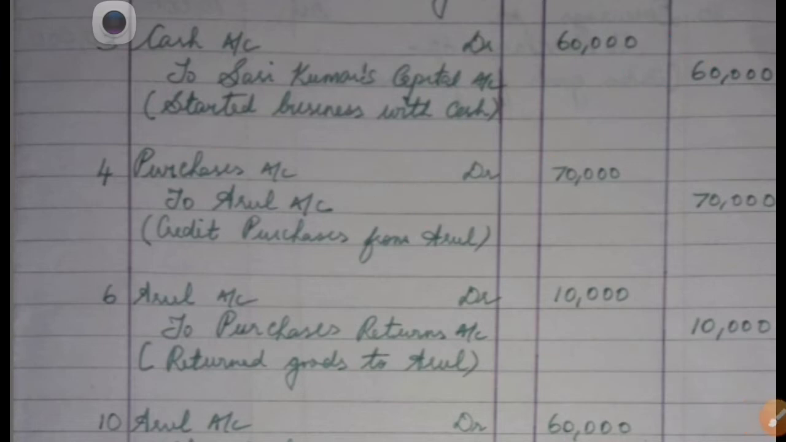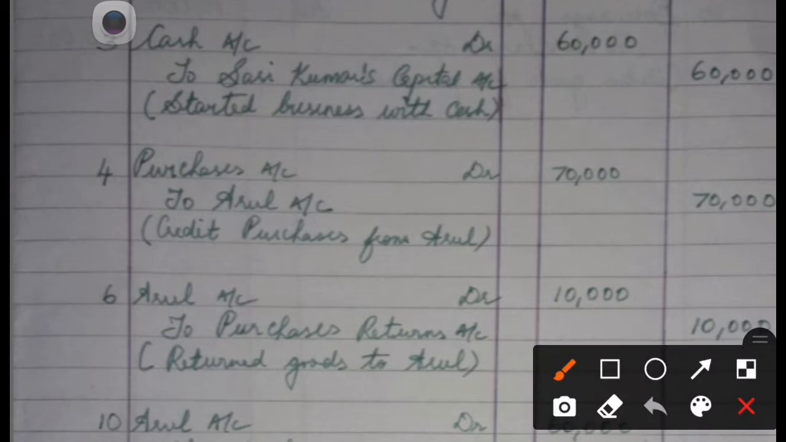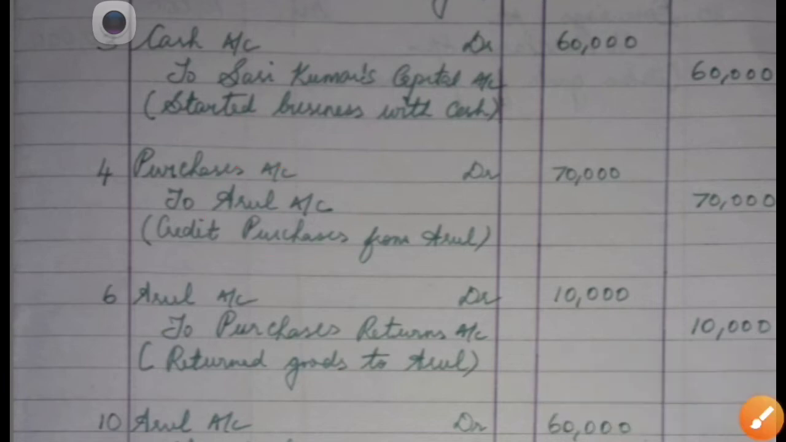You should note that this transaction is not cash like the two transactions above. This is rather a credit transaction. You know, transactions are of three types: cash, bank and credit. This is a credit transaction. So you don't involve cash, but rather we mention the name of the creditor, the supplier, Arul. Thus the entry goes like purchases account debtor 70,000 to Arul 70,000. Purchases is nominal, whereas Arul is personal.